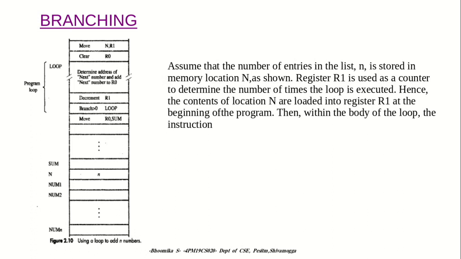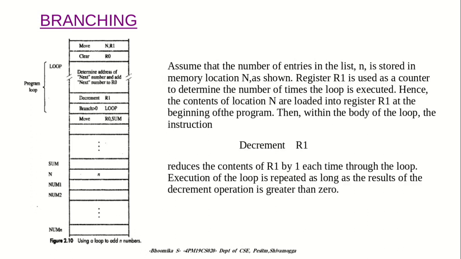Then, within the body of the loop, the instruction decrement R1 reduces the contents of R1 by 1 each time through the loop. A similar type of operation is performed by an increment instruction, which adds 1 to its operand. Execution of the loop is repeated as long as the result of the decrement operation is greater than 0.